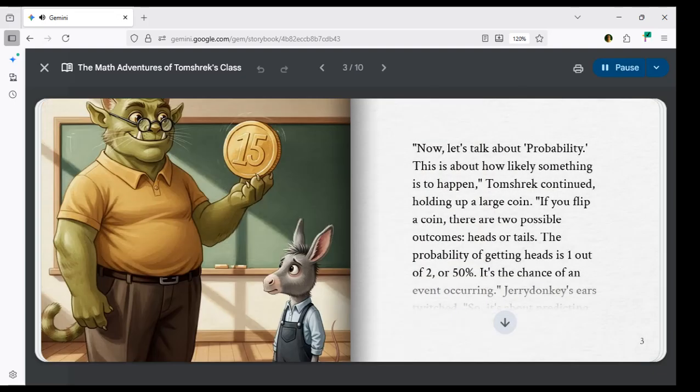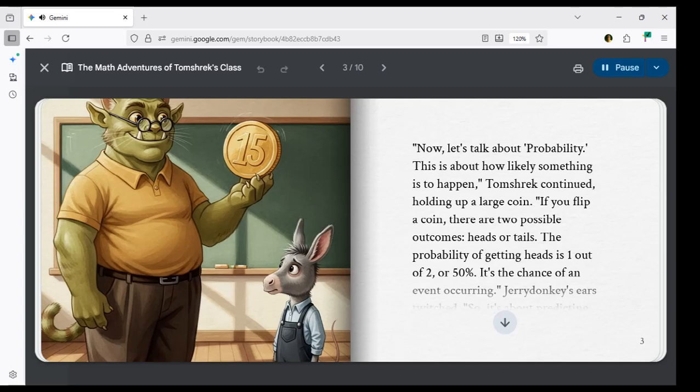Now let's talk about probability. This is about how likely something is to happen, Tomshrek continued, holding up a large coin. If you flip a coin, there are 2 possible outcomes, heads or tails. The probability of getting heads is 1 out of 2 or 50%. It's the chance of an event occurring.